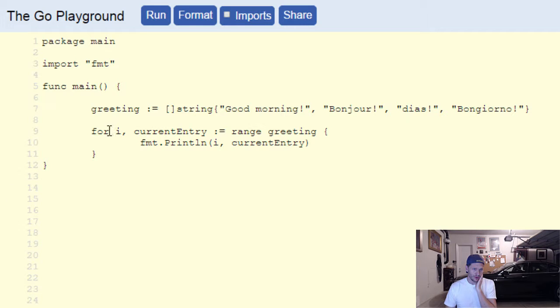I'm going to for i, current entry. Notice I just named these different things. It's just like the key and the value, or the index and then the value at that index. I'm ranging over greeting, my slice, and with fmt.Println I'm going to print the index and the current entry. When I do all that, I get this output right here.